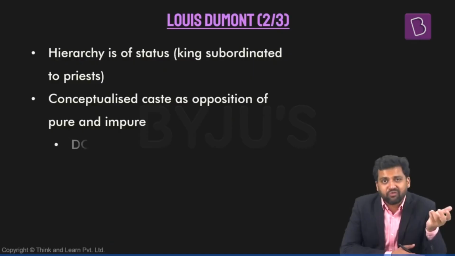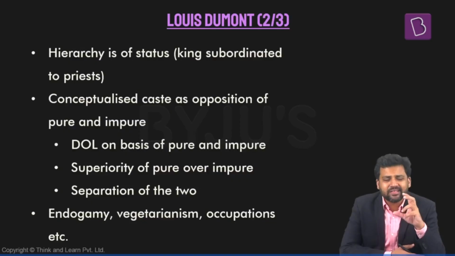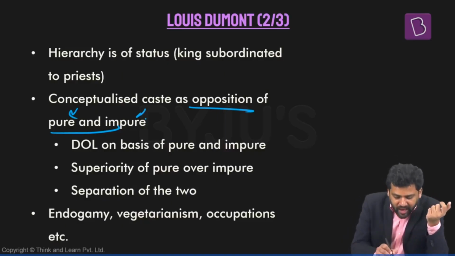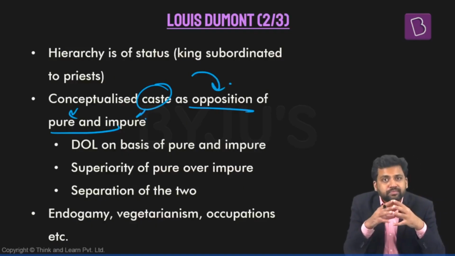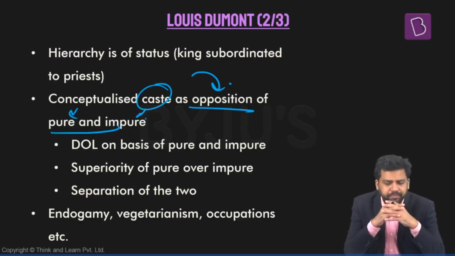Or what is the basis of caste system as per Louis Dumont? So there are certain things on the basis of which caste system shapes up in case of India. Louis Dumont says that the Indian society gives importance to the concept of pollution and purity. And caste system is based on this opposition of pure and impure. Now, what do you mean by this?